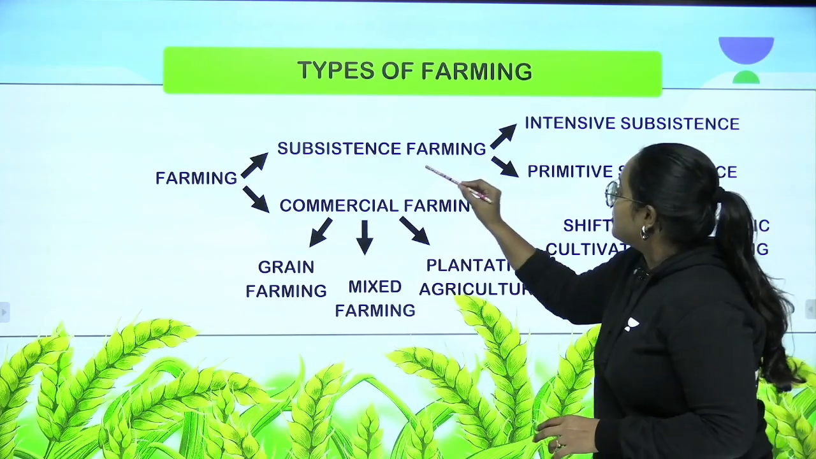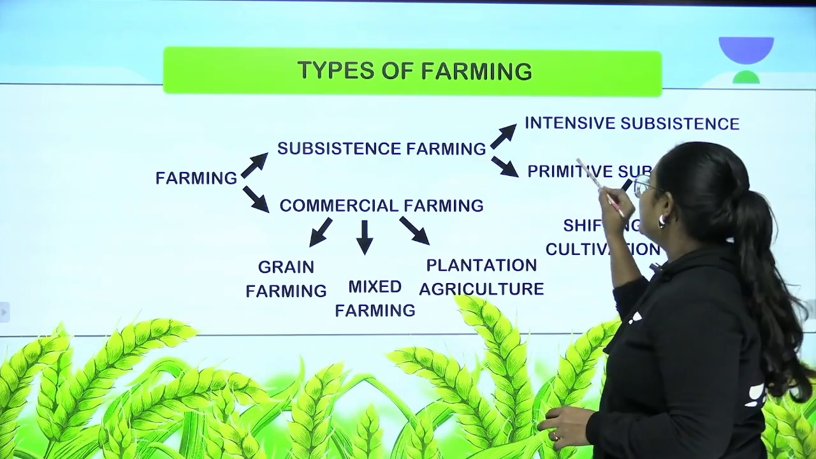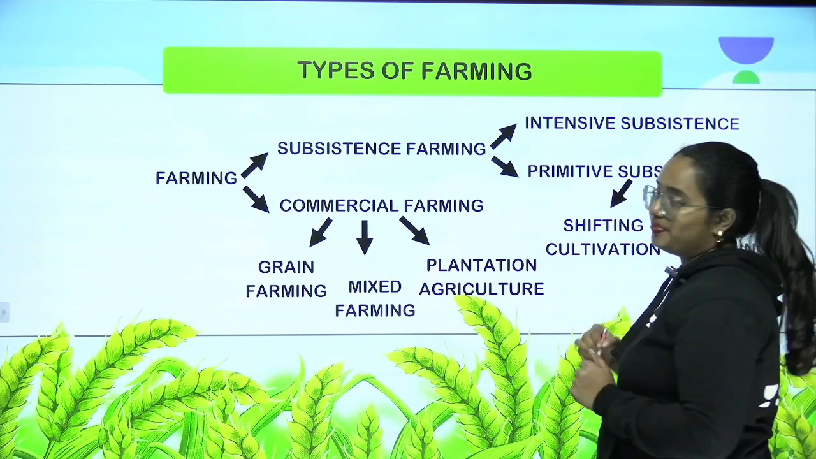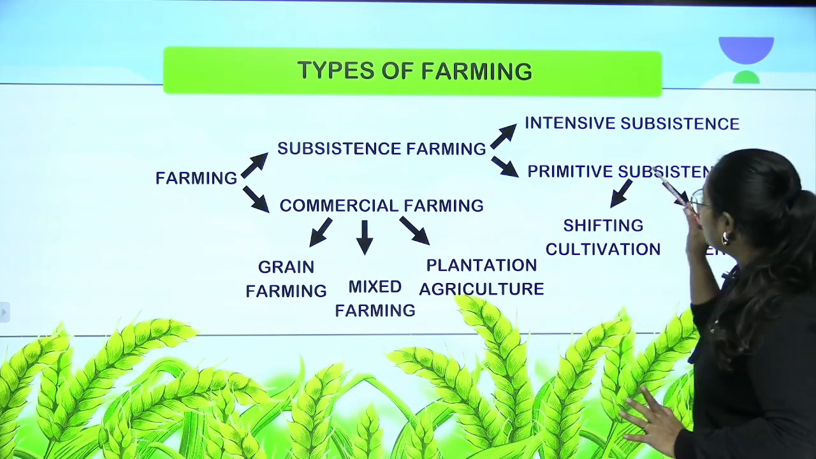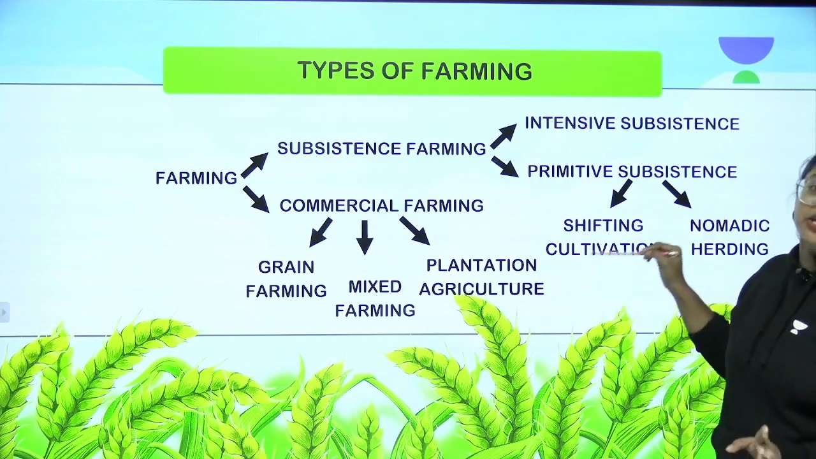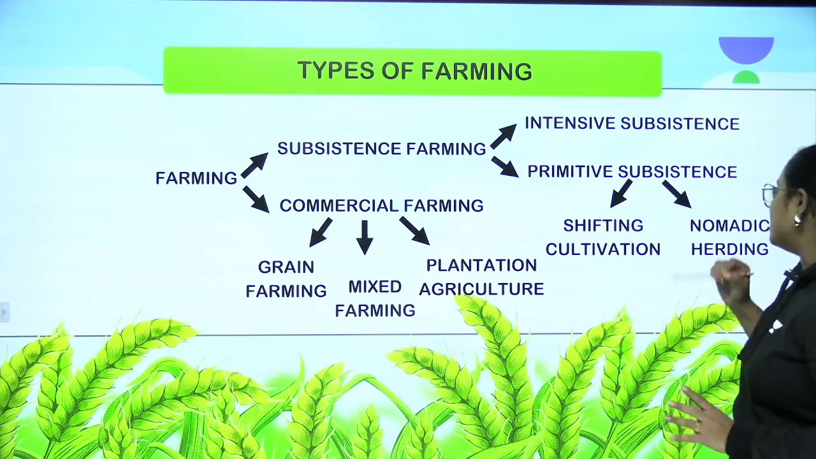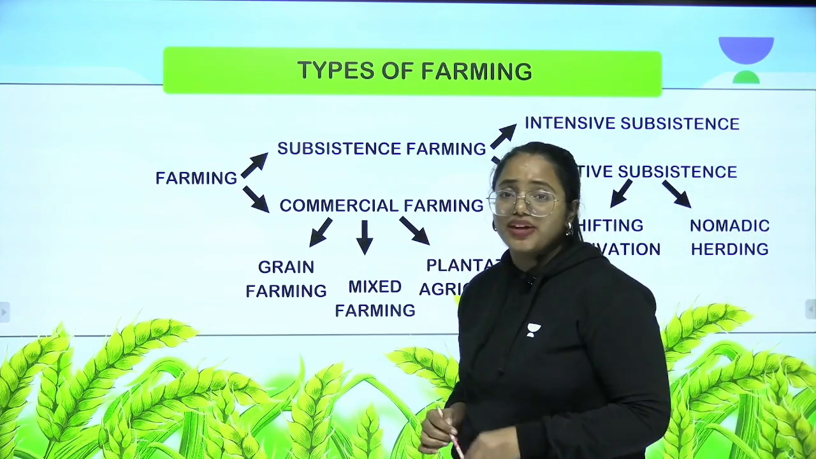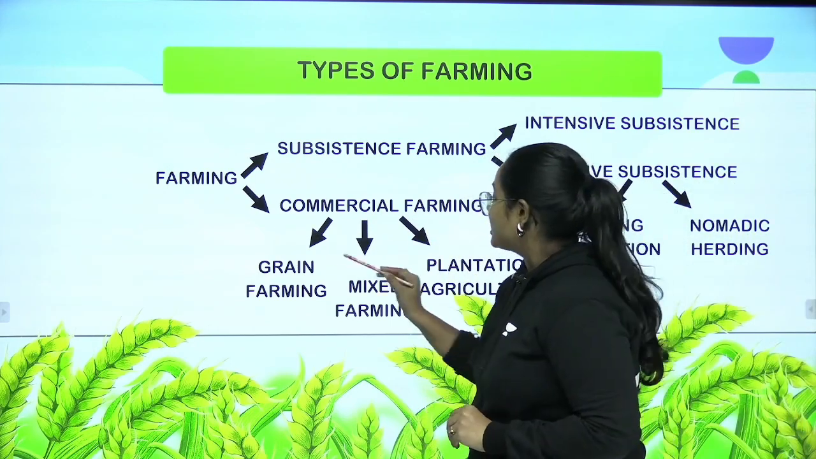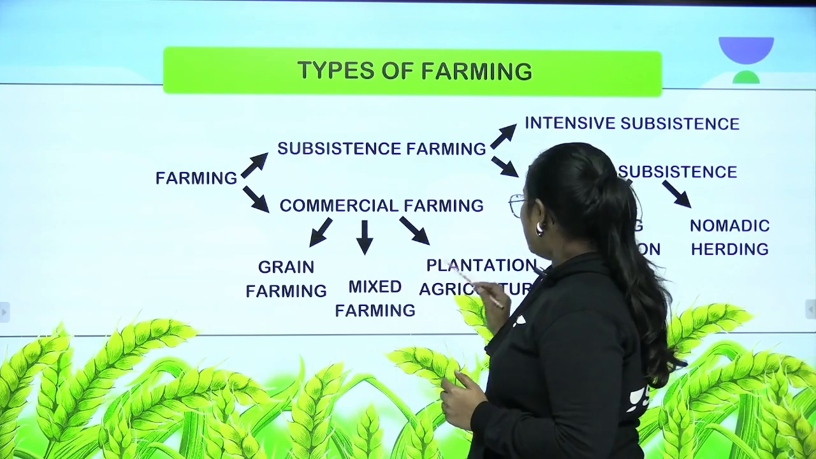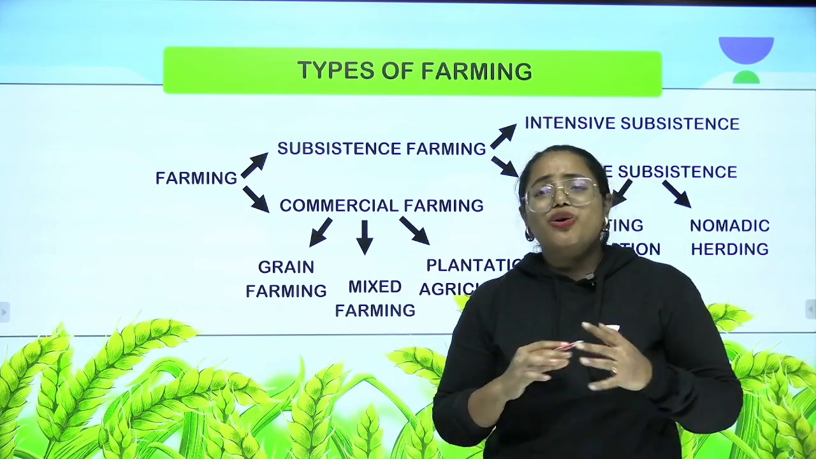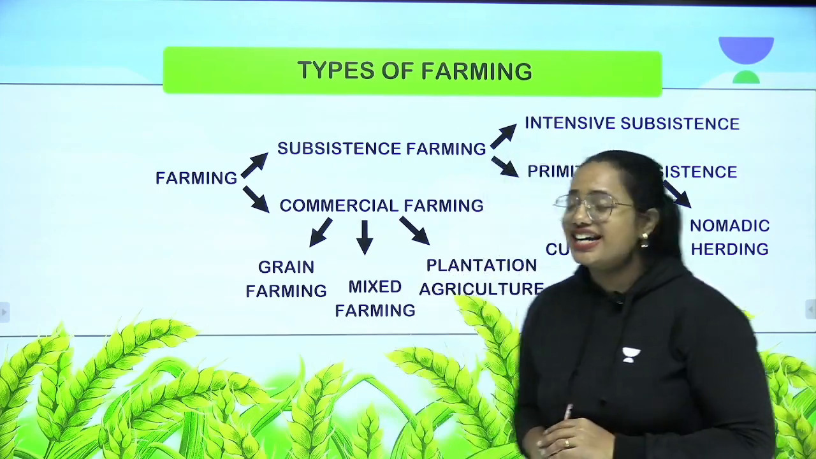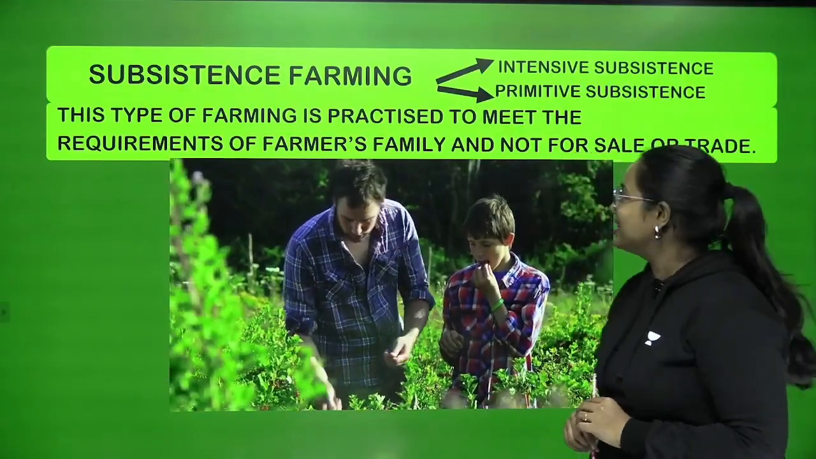Okay? The subsistence farming has been divided into two as intensive subsistence and primitive subsistence. Clear? And the primitive subsistence has been again divided into two as shifting cultivation and nomadic herding. And what about the commercial farming? This has been categorized into three as grain farming, mixed farming and plantation agriculture. So don't get confused. I'm going to explain each of these. So let's learn it.